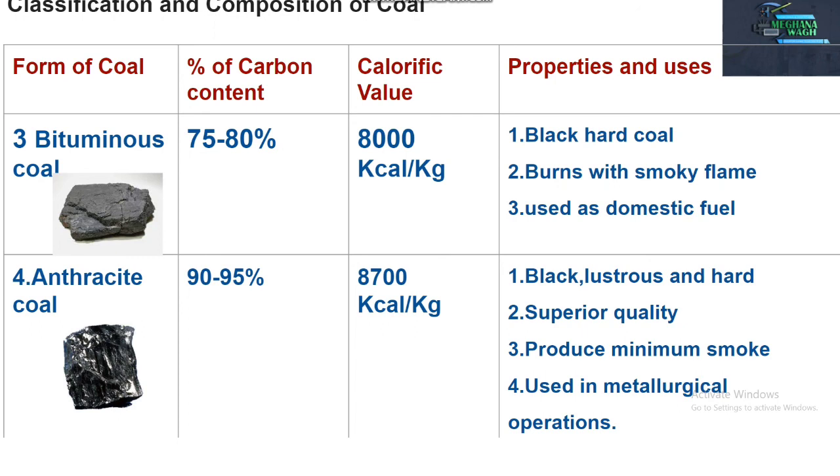Then the last one is anthracite coal. Carbon content is 90 to 95%. Then calorific value is 8700 kilocalorie per kg. The highest calorific value among all types of coal is of anthracite. Then properties and uses: it is black. See the diagram, it is totally black coal. Lustrous and hard. It is superior quality coal. It produces minimum smoke. It is used in metallurgical operations. It is also used for making cathode in the aluminium refining process.